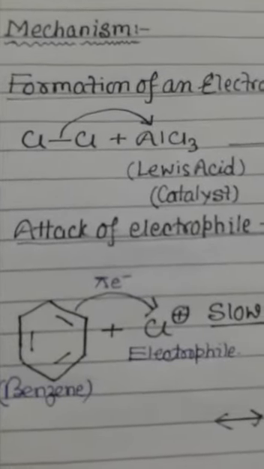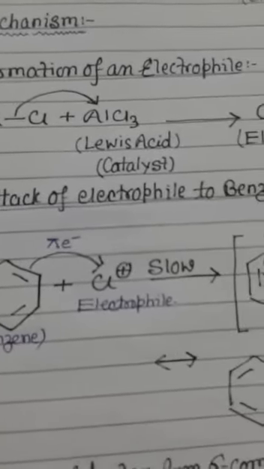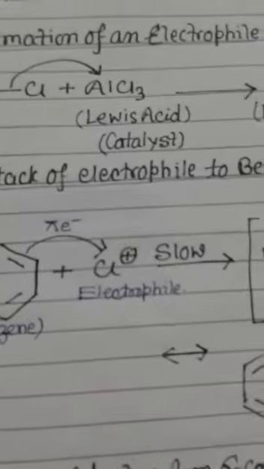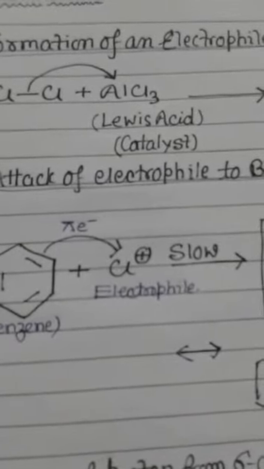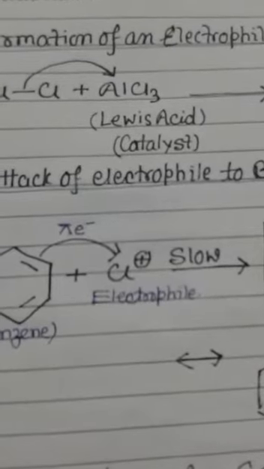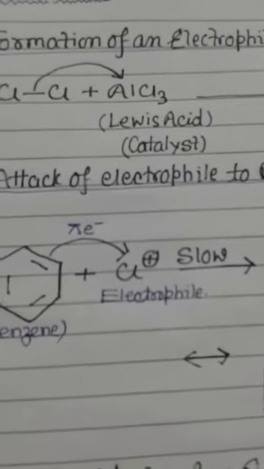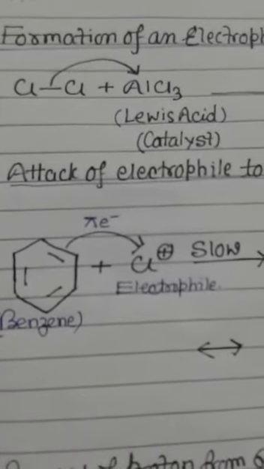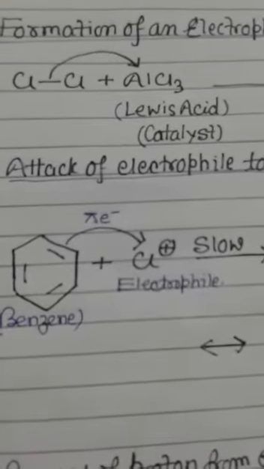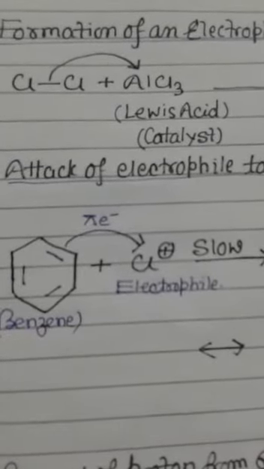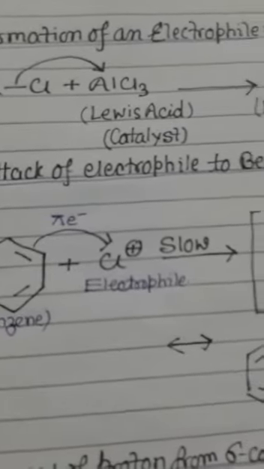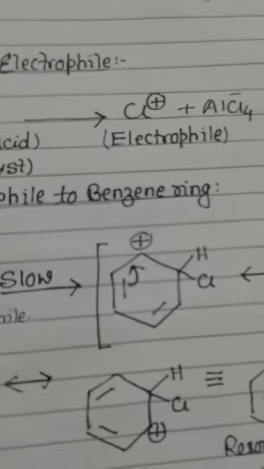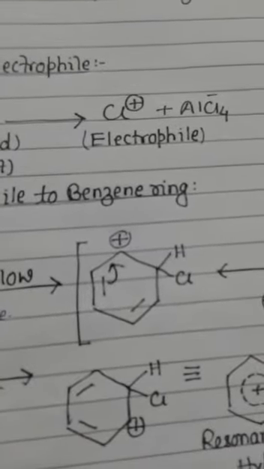The first step involves the formation of an electrophile by the interaction of the reagent molecule with the catalyst. Aluminum chloride is a Lewis acid and an electron-deficient molecule, therefore it has a tendency to gain 2 electrons, which are given by the sigma bond of the chlorine molecule, resulting in the formation of Cl+ electrophile and AlCl4-.